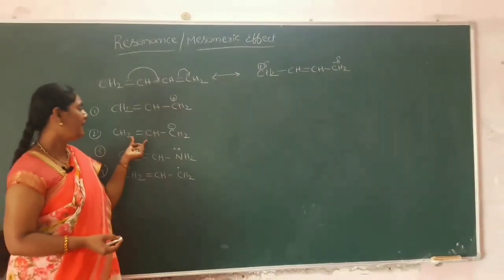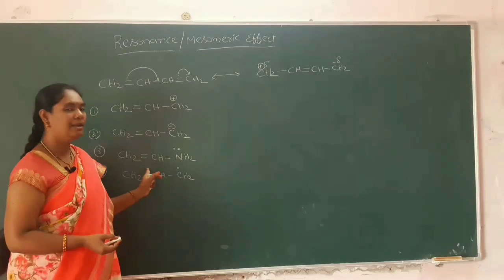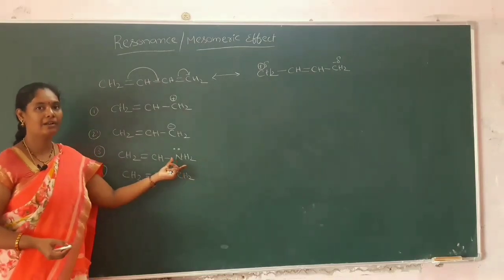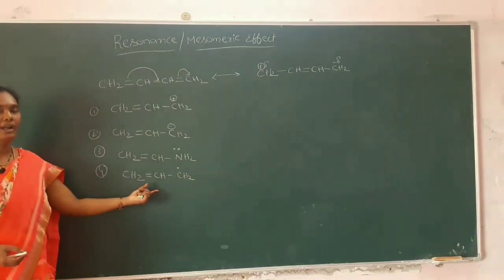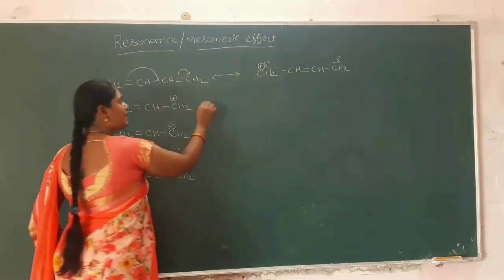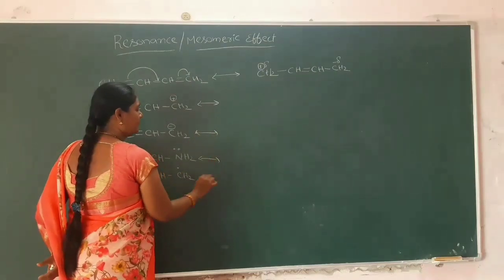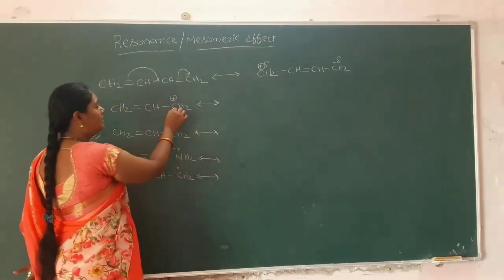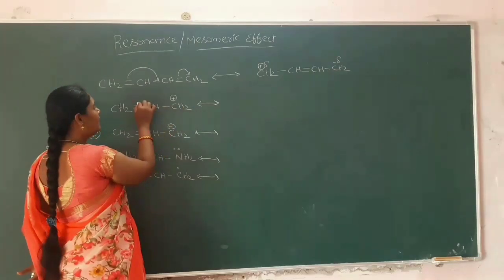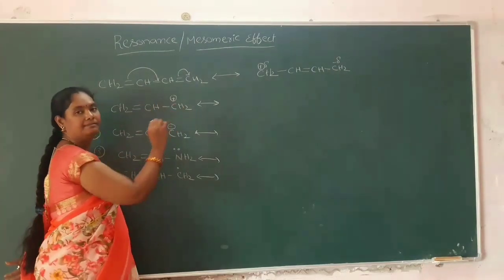The system, it may have a double bond with a negative charge group. The system, it may have a double bond with lone pair of electrons. The system, it may have a double bond with one free radical. So here we will see resonance structures for these compounds. And here donation of the electrons, delocalization of the electrons will take place.